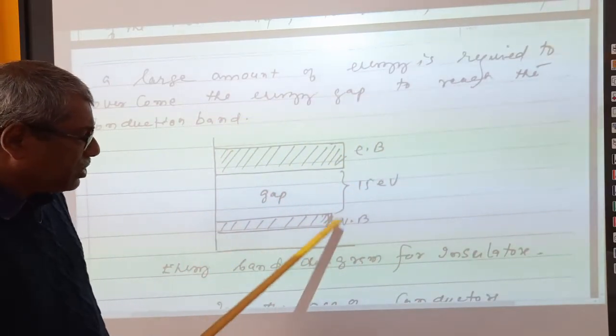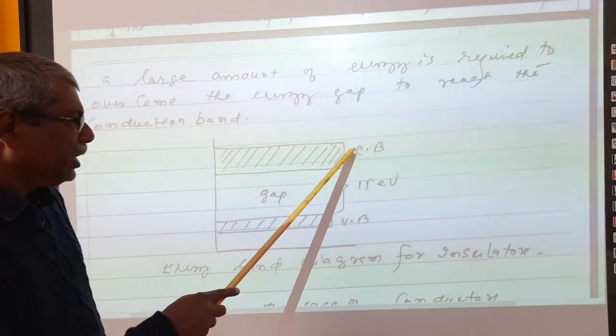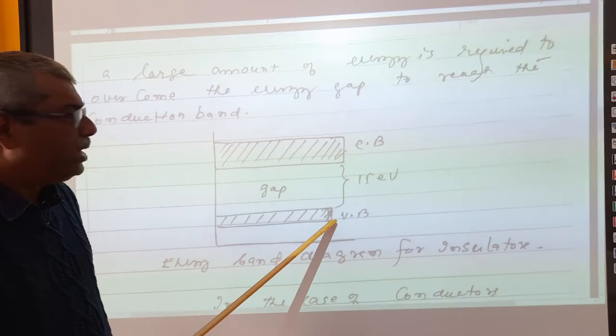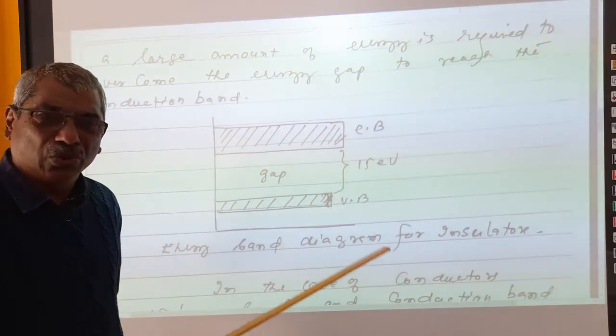This is an energy band diagram of an insulator shown here. This is the conduction band and this is the valence band, and the energy gap is 15 electron volt.